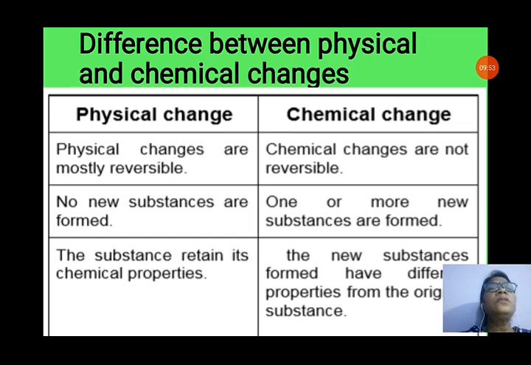No new substances are formed in physical change, but one or more new substances are formed in chemical change. The substance retains its chemical properties in physical change, but the new substances formed have different properties from the original one in case of chemical change.